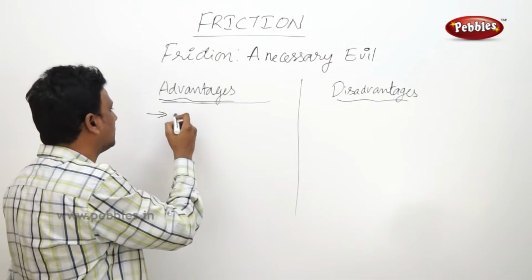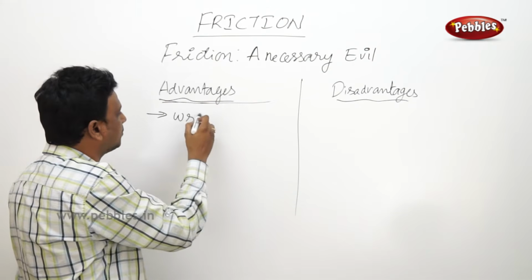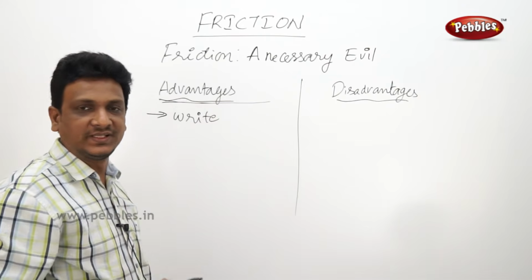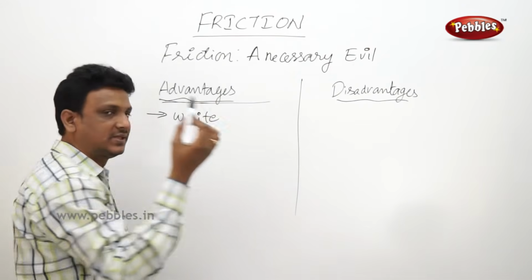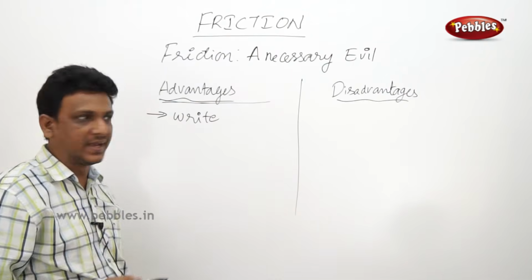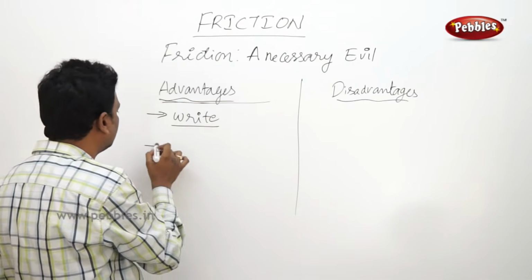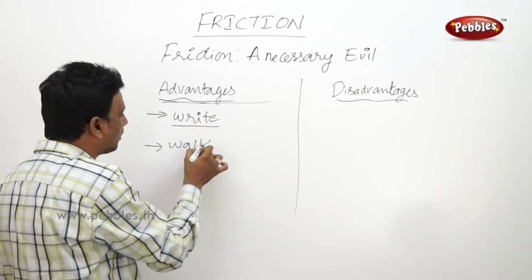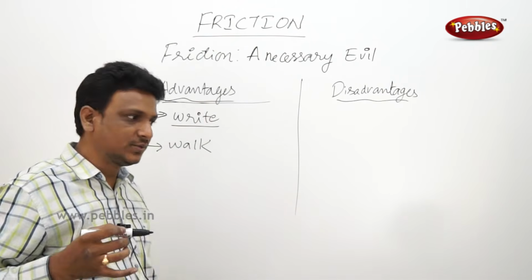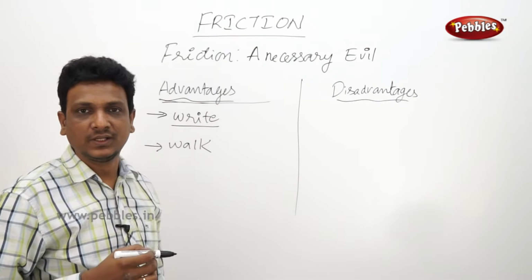Because of friction, we are able to write. I already told you this. We are able to write on a board with a chalk piece, or on a board with a marker, or on a paper with pencil or pen. It is because of the friction. We are able to walk. If there is no friction, you cannot walk. You will just slide and you will fall.